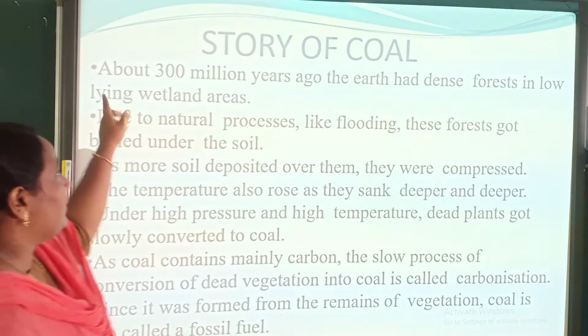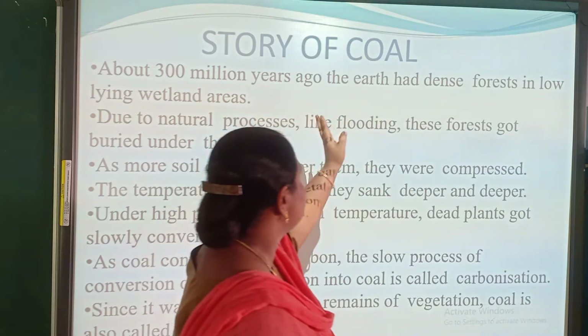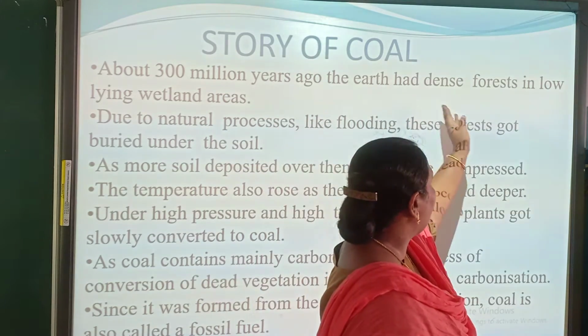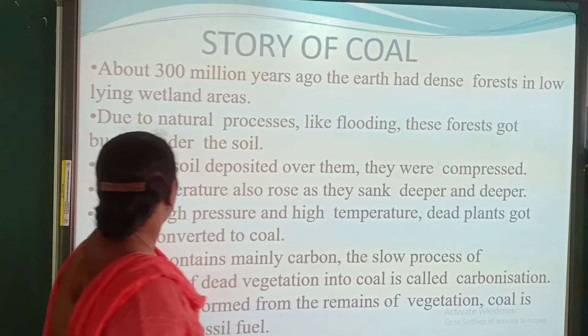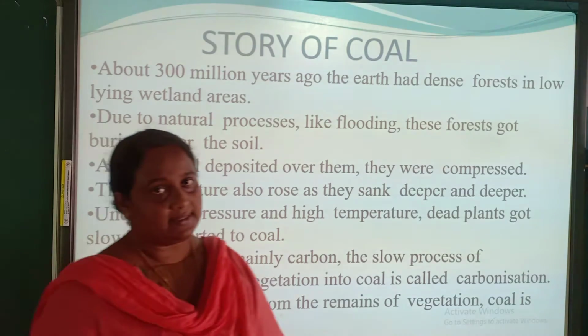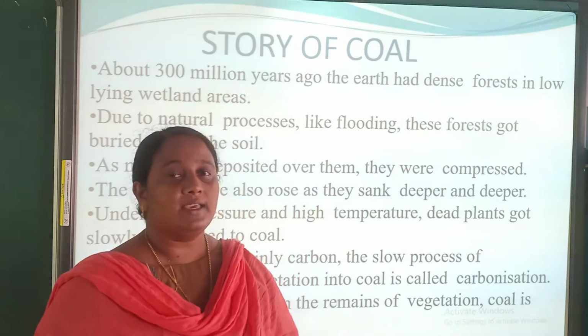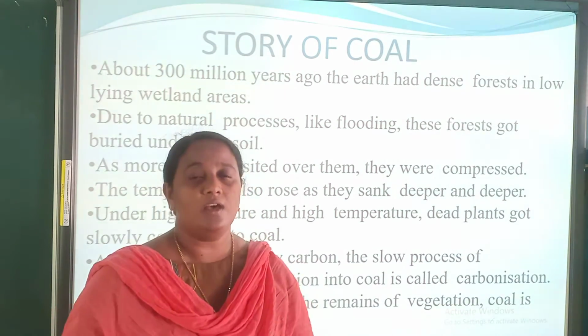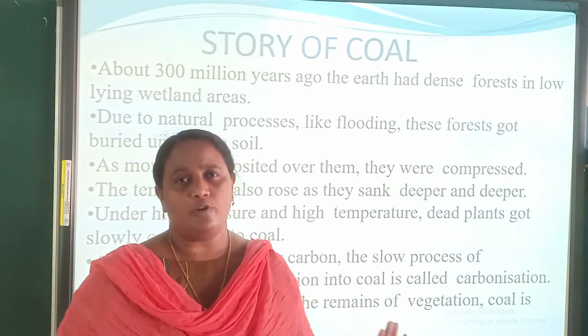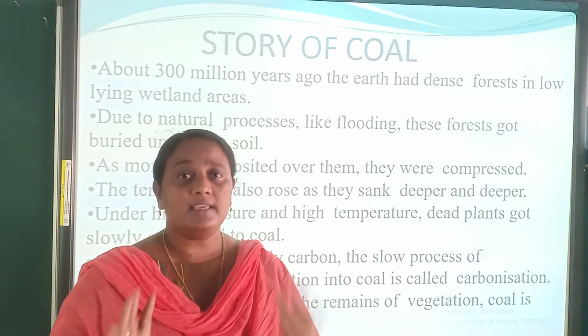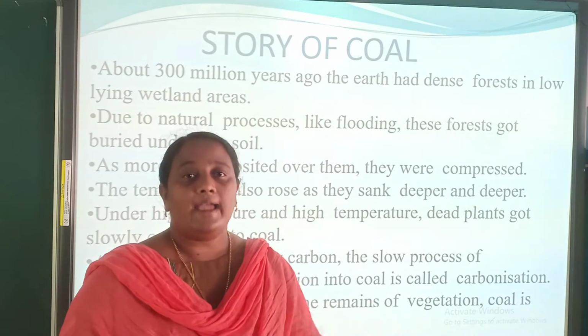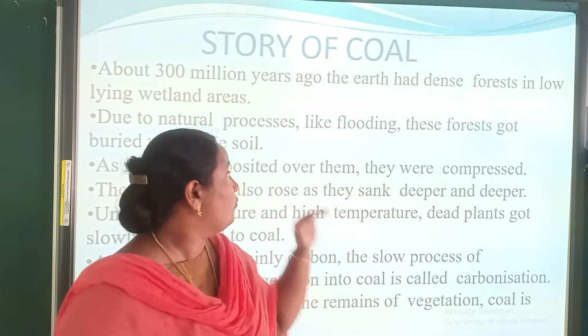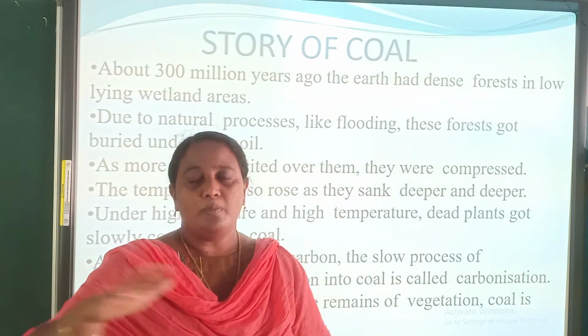About 300 million years ago the earth had dense forests in low-lying wetlands. What is the meaning of that? In the earlier days there was a huge, thick forest in the wetland, that means in the marshy area.